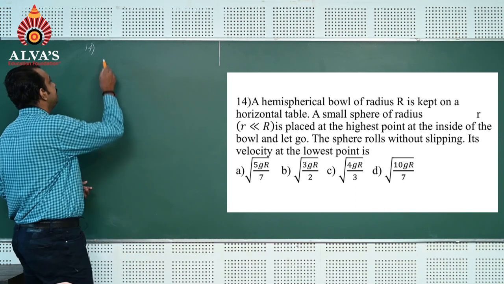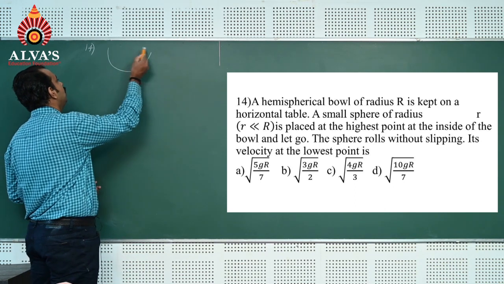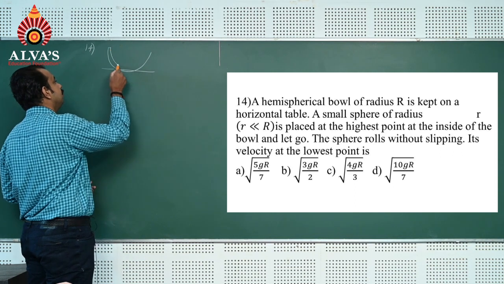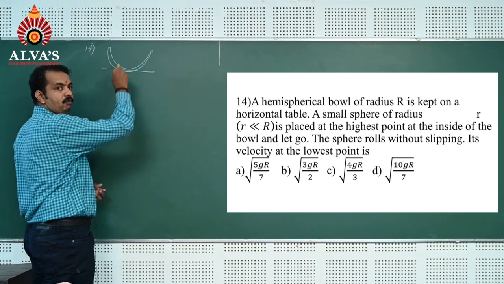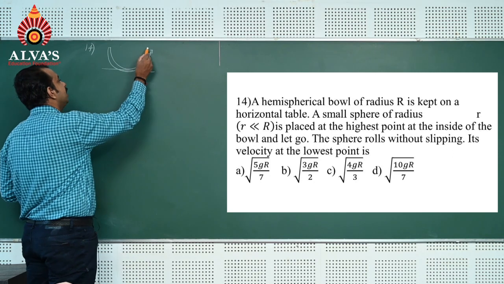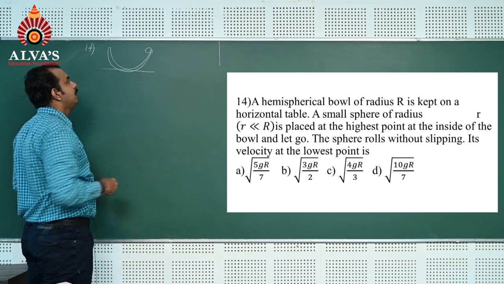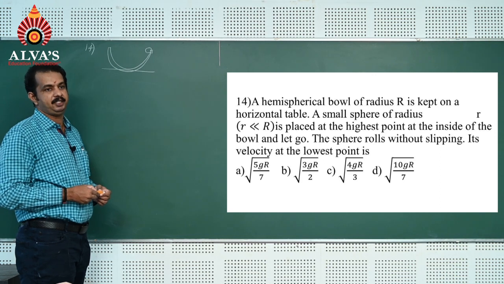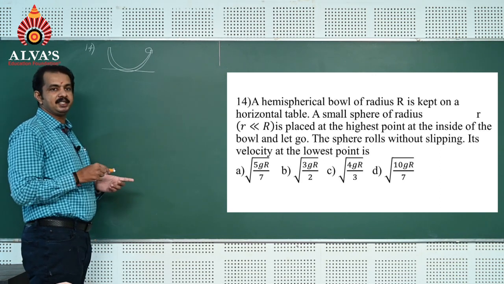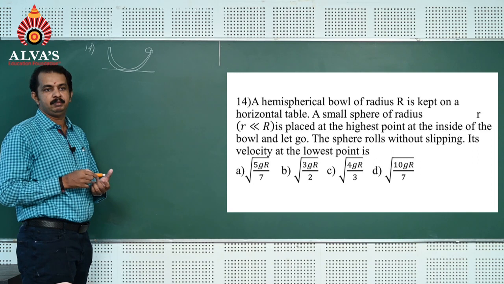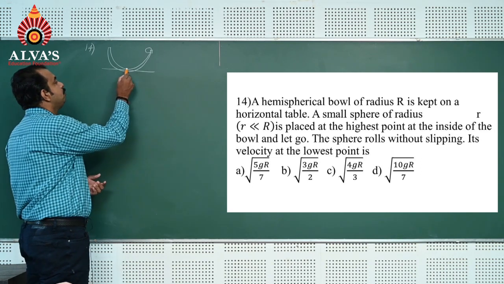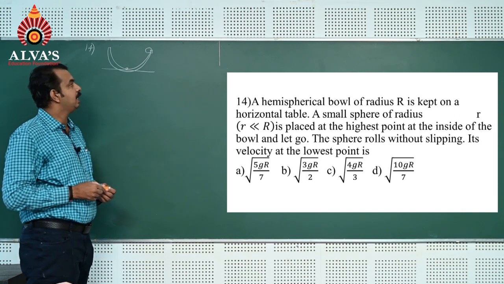Consider the hemispherical bowl kept on a horizontal table, where the sphere is kept at the top of the bowl. When it is released, it rolls and reaches the bottom portion of the bowl. Then the velocity at the bottom portion of the bowl is asked.